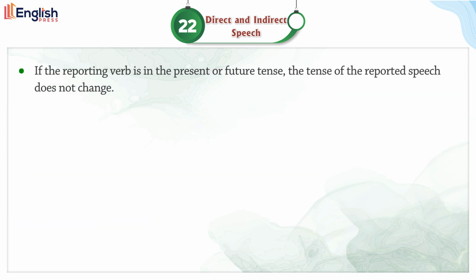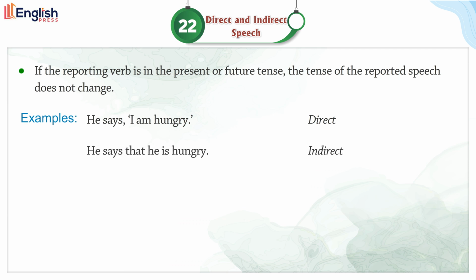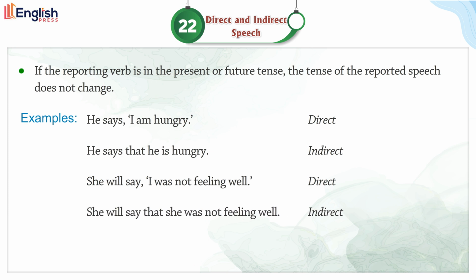Indirect. If the reporting verb is in the present or future tense, the tense of the reported speech does not change. Examples: He says, "I am hungry." Direct. He says that he is hungry. Indirect. She will say, "I was not feeling well." Direct. She will say that she was not feeling well. Indirect.